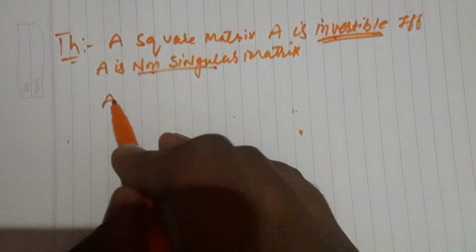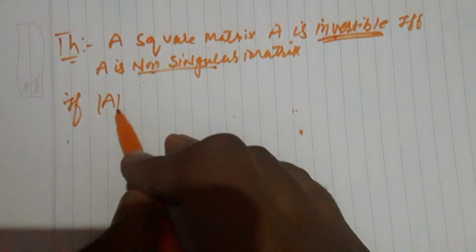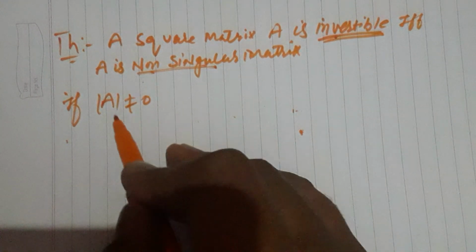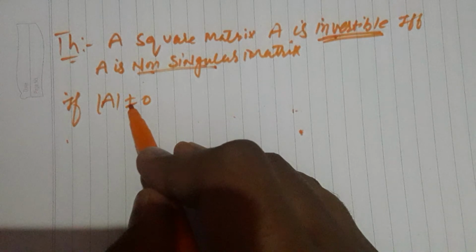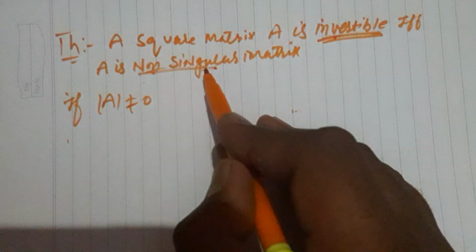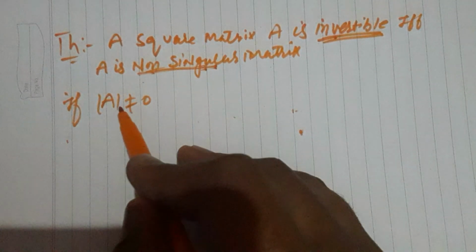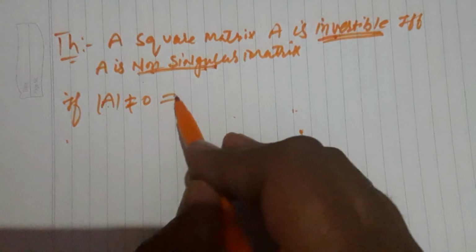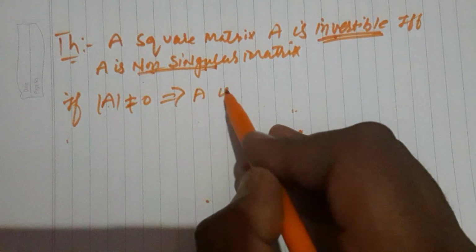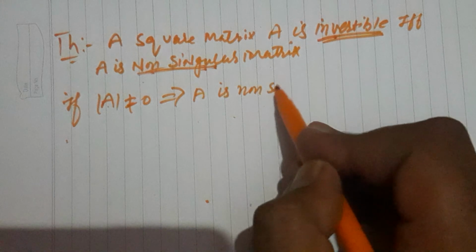If the determinant is non-zero, then the matrix is non-singular. That implies that A is non-singular.